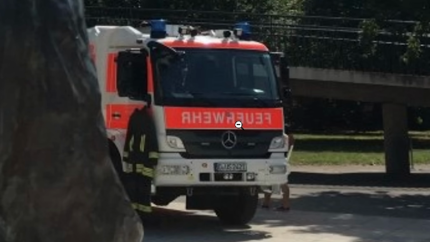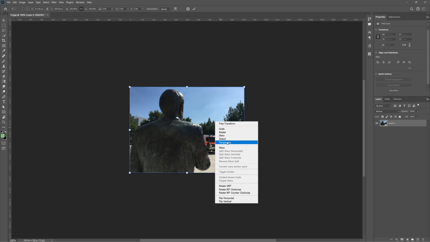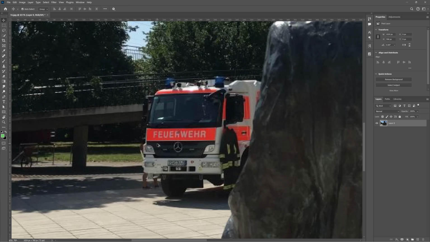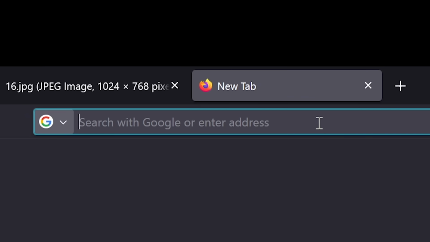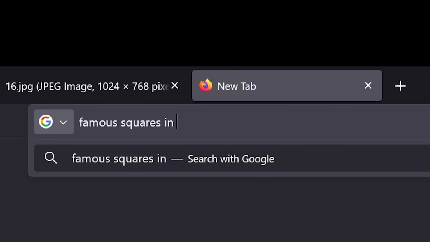I think it might be Russian or maybe not. What is that character? I think it's flipped horizontally. Wait, let's save this image. And what if I do a little horizontal flip? Now it says, oh, it's German. Fire department. Let's do famous squares in Germany.